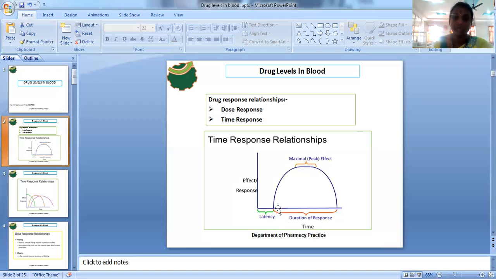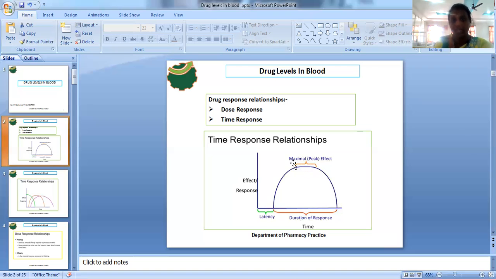That means there is no clinical response at the initial stage. But as time proceeds and the time spent in our body increases more and more, the clinical response will also increase. You can see that the response curve slowly increases from here to here.